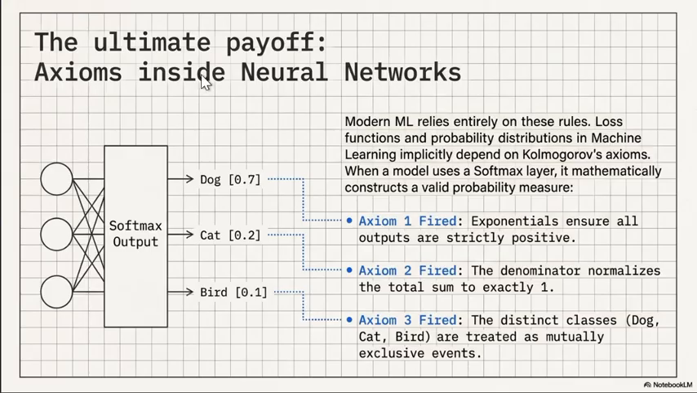Next is the role of axioms inside neural networks. Why are we studying this for ML? We use this in loss functions, regularizers, and probability distributions in ML. All three implicitly rely on these axioms being satisfied. When you define a model output distribution, for example softmax, you are constructing a valid probability distribution by enforcing the axioms.